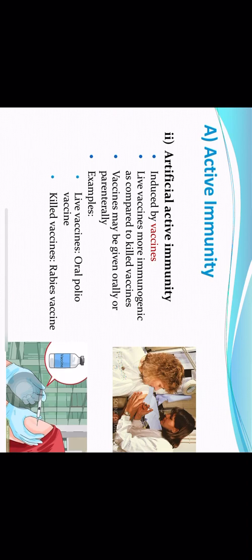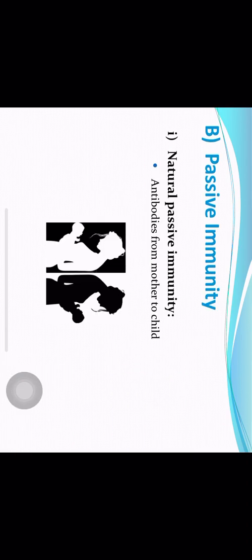Artificial active immunity is vaccines. There are live vaccines, killed vaccines, subunit vaccines, DNA vaccines, recombinant vaccines, different kinds of vaccines. The vaccine introduces the antigen into the human host, and that antigen will stimulate the immune system. The person will develop immunity against that condition, and since this occurs by artificial means, it is called artificial active immunity.